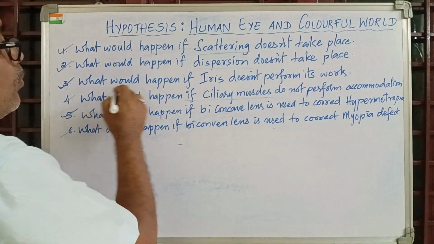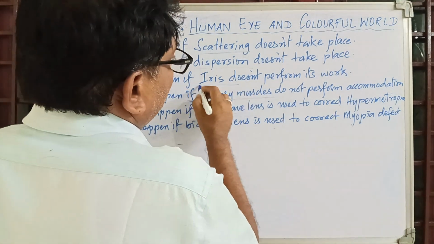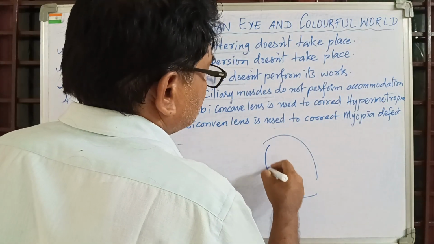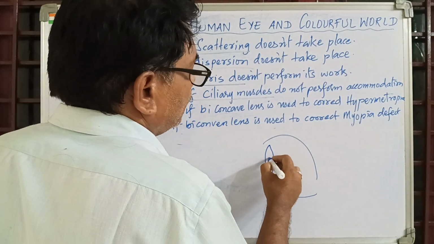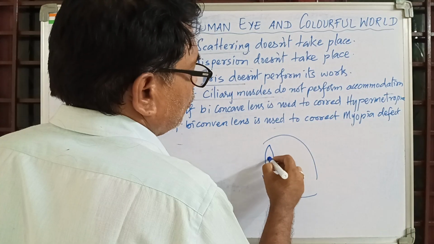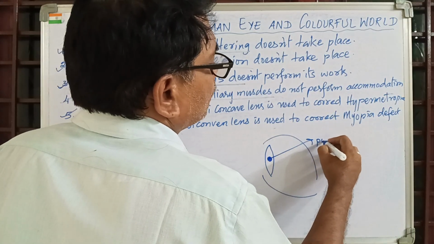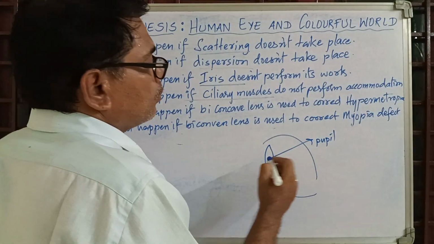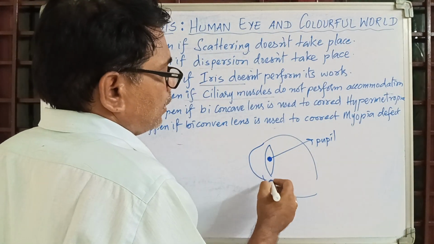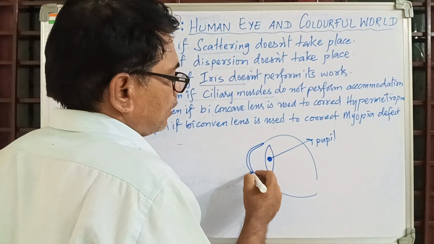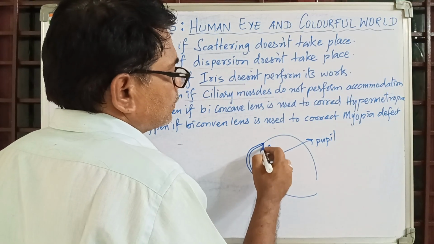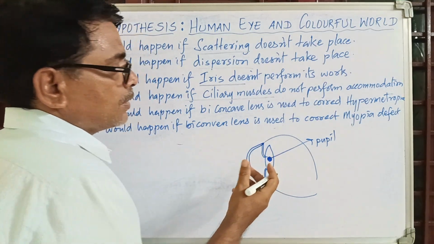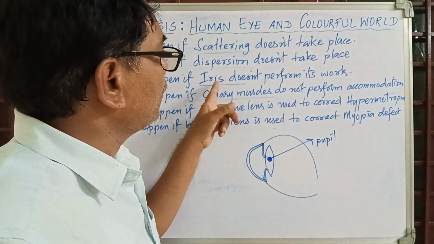Next, coming to what would happen if iris does not perform its work. Yes, exactly. This is eye and this is a lens. And in the middle of the lens there is an aperture, a small opening that is called pupil. Opening in the sense not exactly the open one. It allows light to enter into the eye and create an image on the retina. Now who looks after this pupil? The adjustment of this pupil size, increasing or decreasing of this size is done by iris.